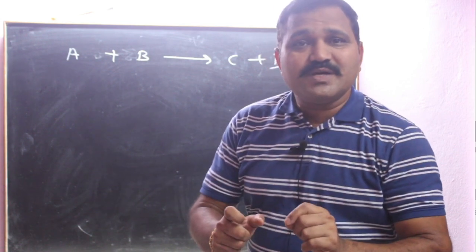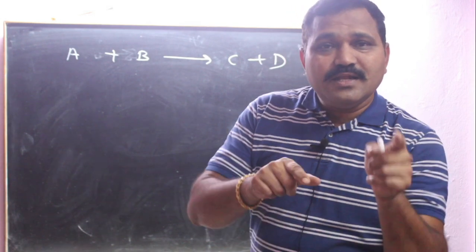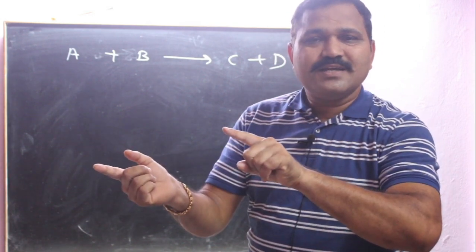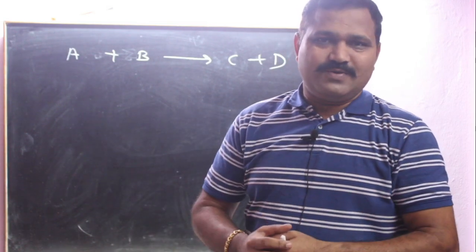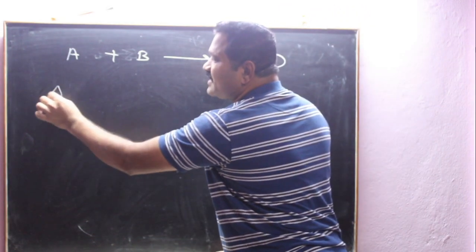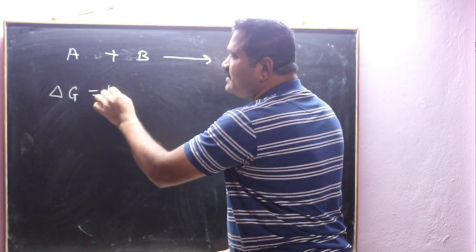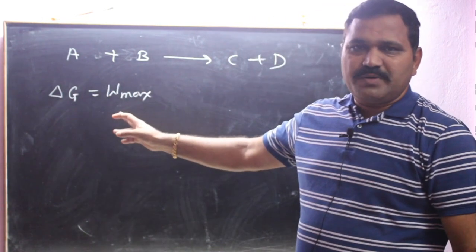Now what happens in that redox reaction? In an electrochemical cell, electron is transferred. Means there is some work done. We call it electrical work done. And thermodynamically this work done, delta G, is nothing but W max. We will see it in the thermodynamics topic.